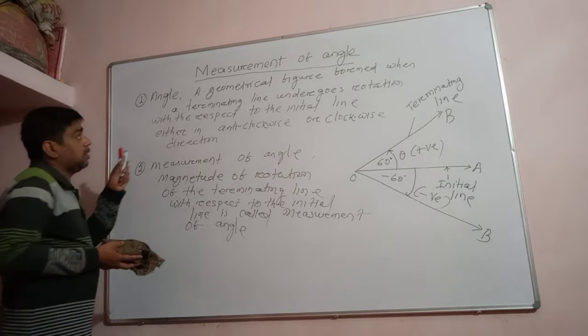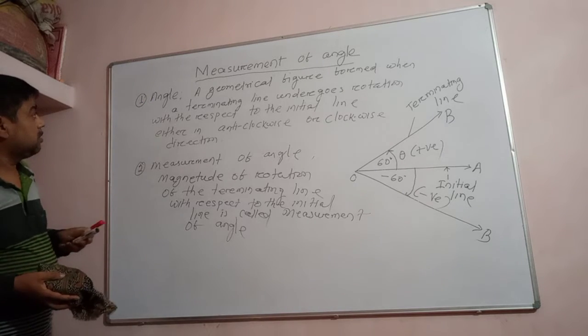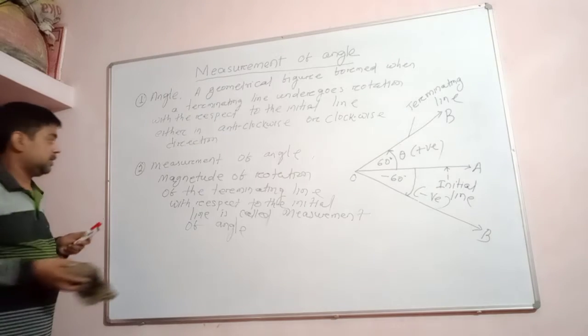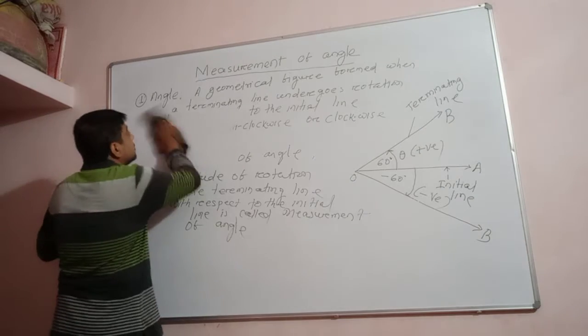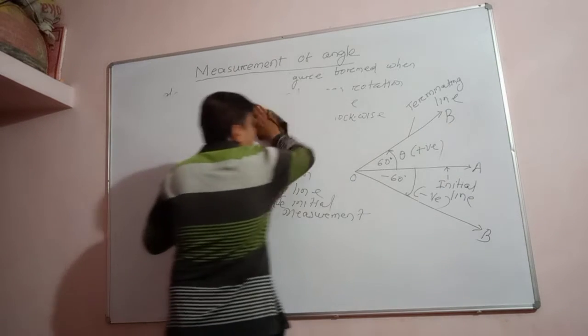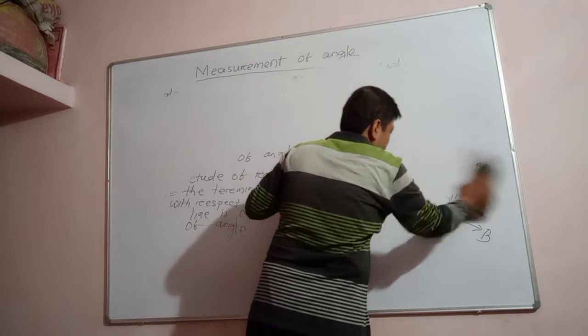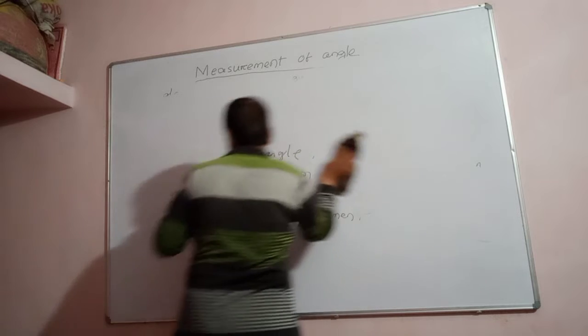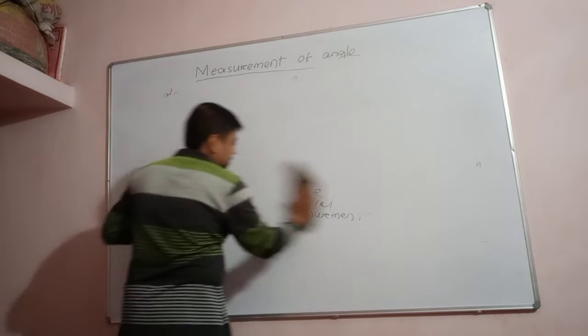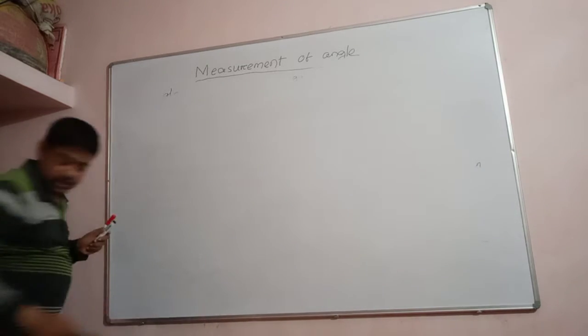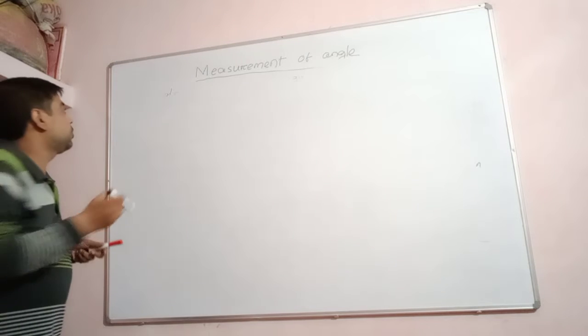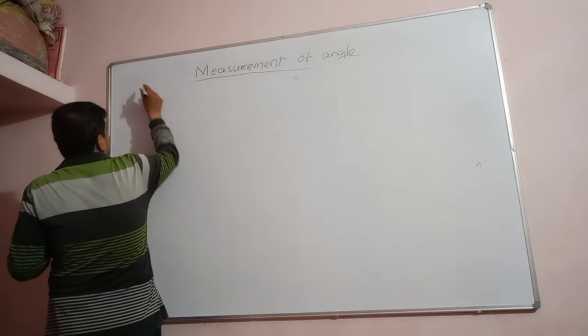So let us see what my topic is today. We have to discuss the unit of measurement of angle. Okay, it is very interesting. Students, look here. What do we mean by the unit of measurement of angle? We know angle is measured in degrees. Degree only we know.